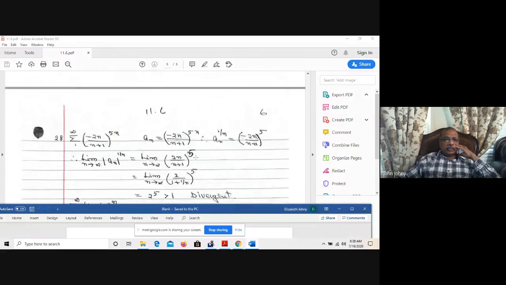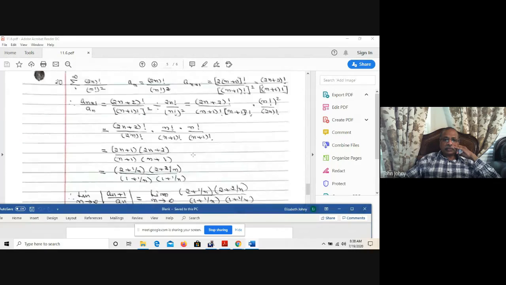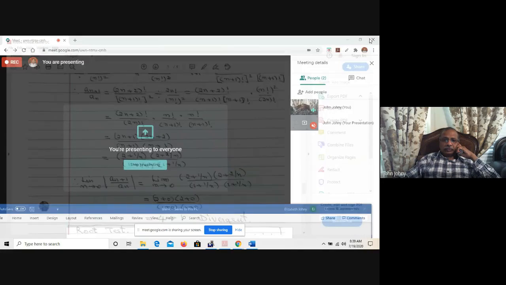That's it. And number 20 I will work out. So please discard number 20, because I missed 2 terms here. And so I will work out number 20 and post it separately, not as a video, but I will work that out and show it. Okay, so that is all from 11.6.